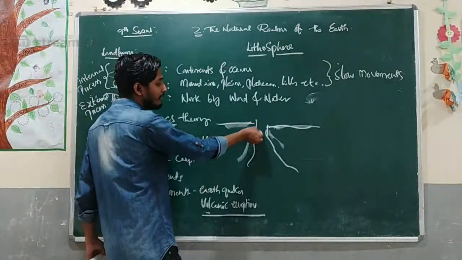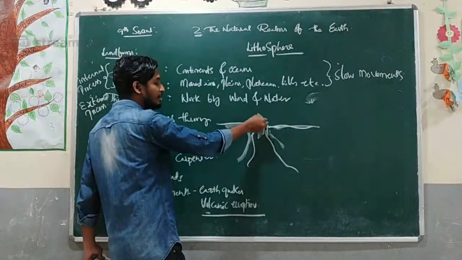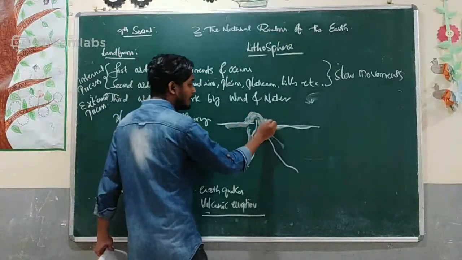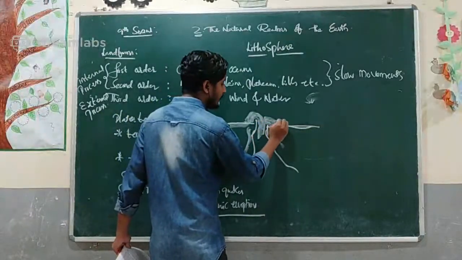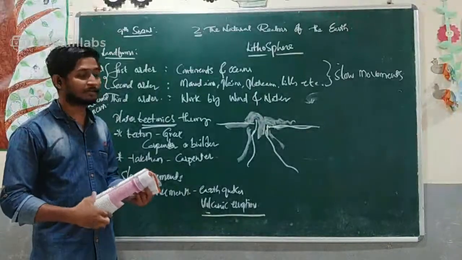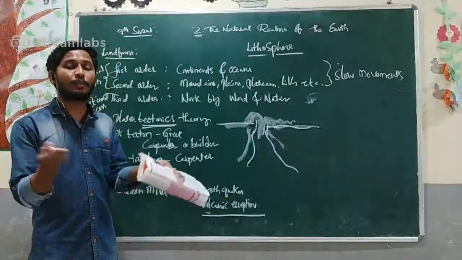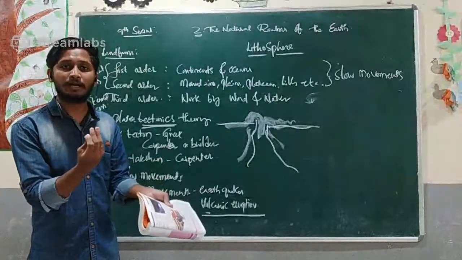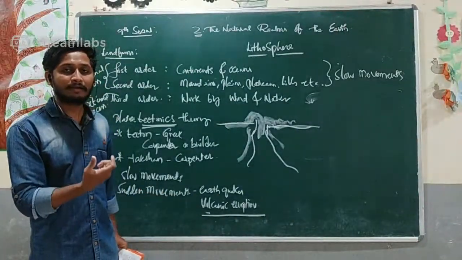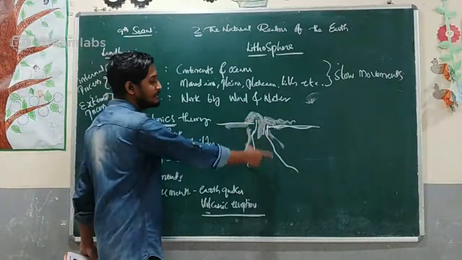The lava completely shoots up, and it is in a hot molten liquid state. Then it will be like this. It will spread, surrounding that erupted volcanic chamber.